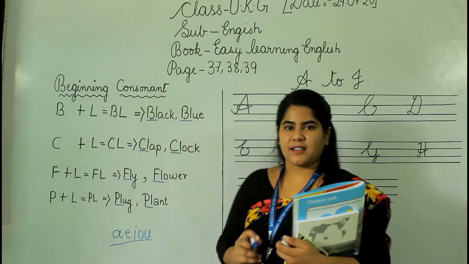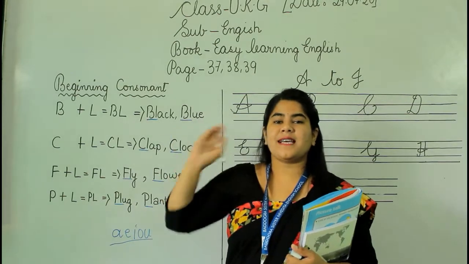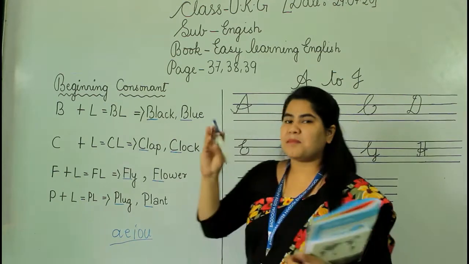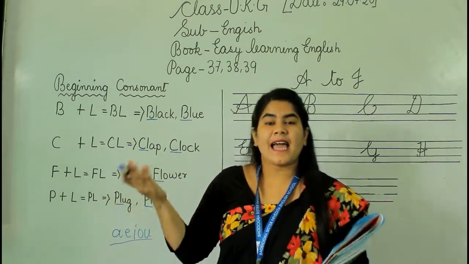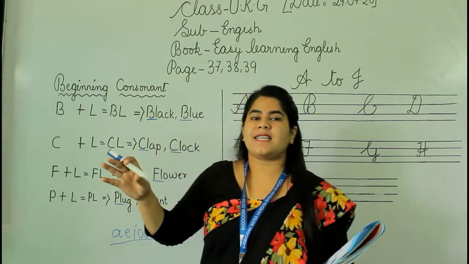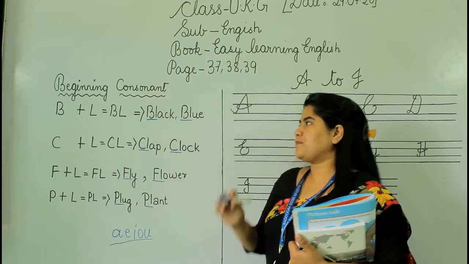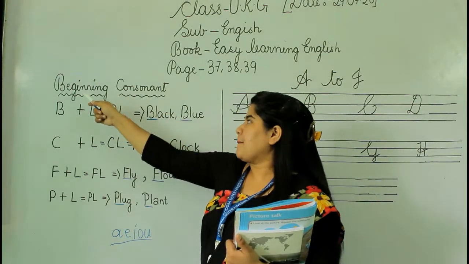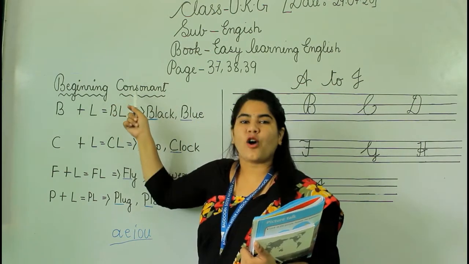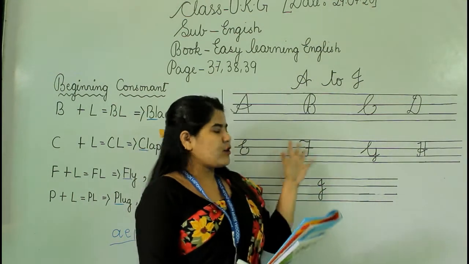These are the 5 letters that comes in vowels, and except this, whatever the rest letters are, they are consonant. Okay, that means B, C, D, F, G, H, all these. Except these letters, the rest are called consonant. What it is called? Consonant. Okay. So today we are going to do beginning consonant blend. Say with me everyone. Beginning consonant blends.